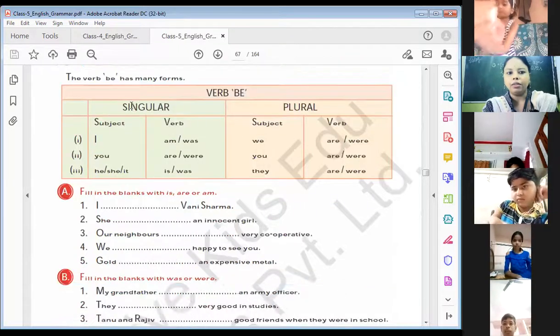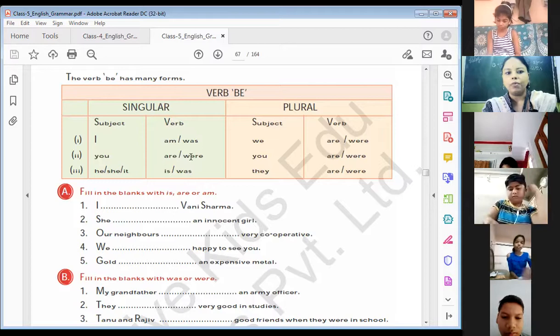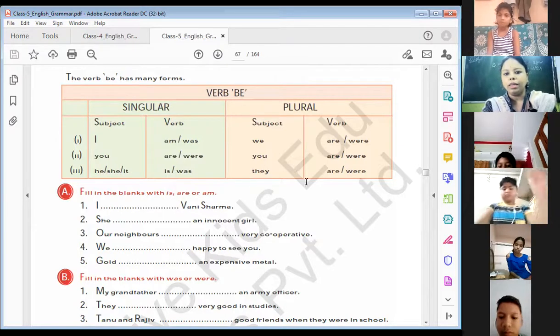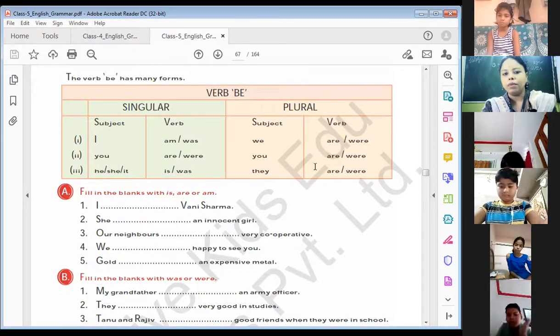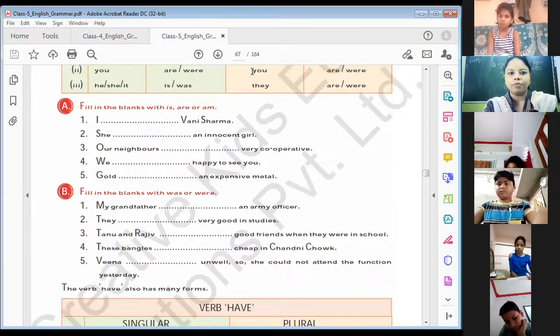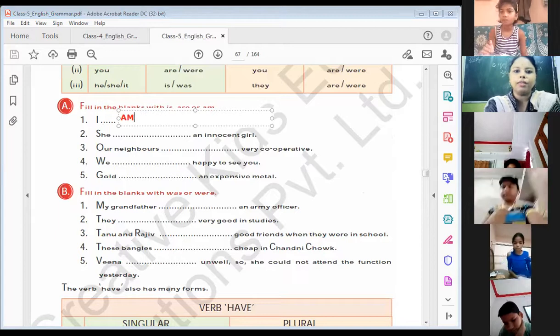Verb be. Singular: I am, was. You are, were. He, she, it is, was. We are, were. And they are, were. They all are verbs, and here you can see the subject which we have to use. Now fill in the blanks with is, am, are. I dash Vani Sharma. Is आएगा कि am की are? Who can tell me? Chavi? Ma'am, yes, obviously it's am.